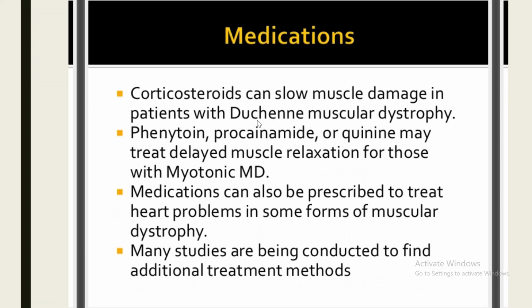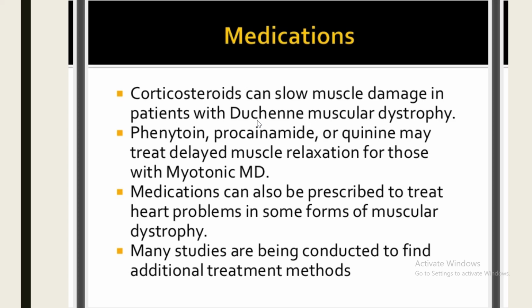Myotonic dystrophy. After Becker and Duchenne, this is most important dystrophy to be discussed because it is the most common type of muscular dystrophy in adults. Not in childhood group, but in adults, this is the most common type of muscular dystrophy. It is also called dystrophia myotonica. There are two types, myotonic dystrophy type 1 and myotonic dystrophy type 2.